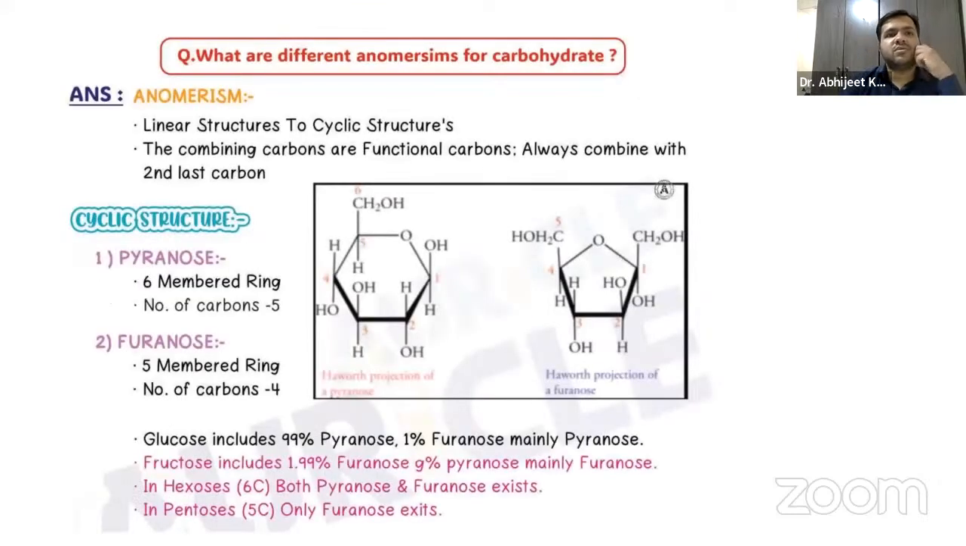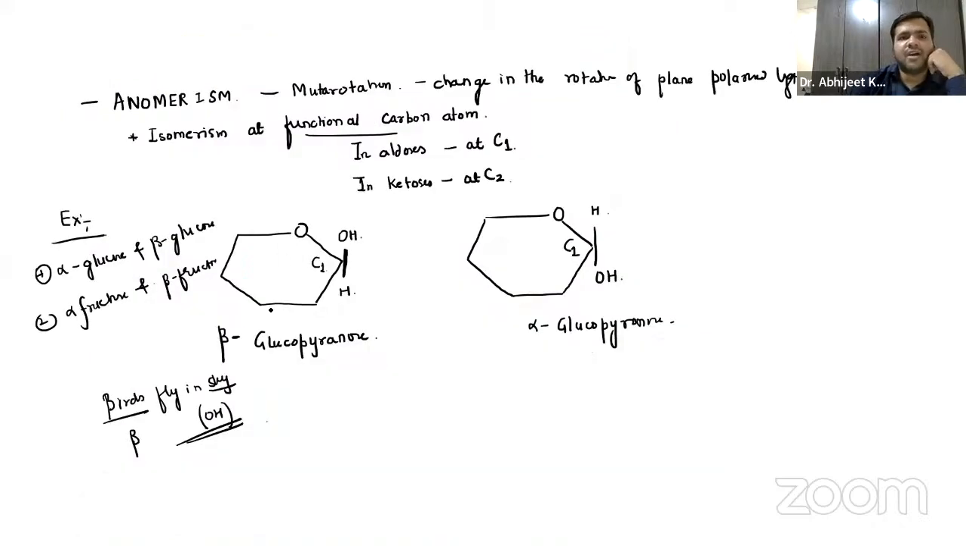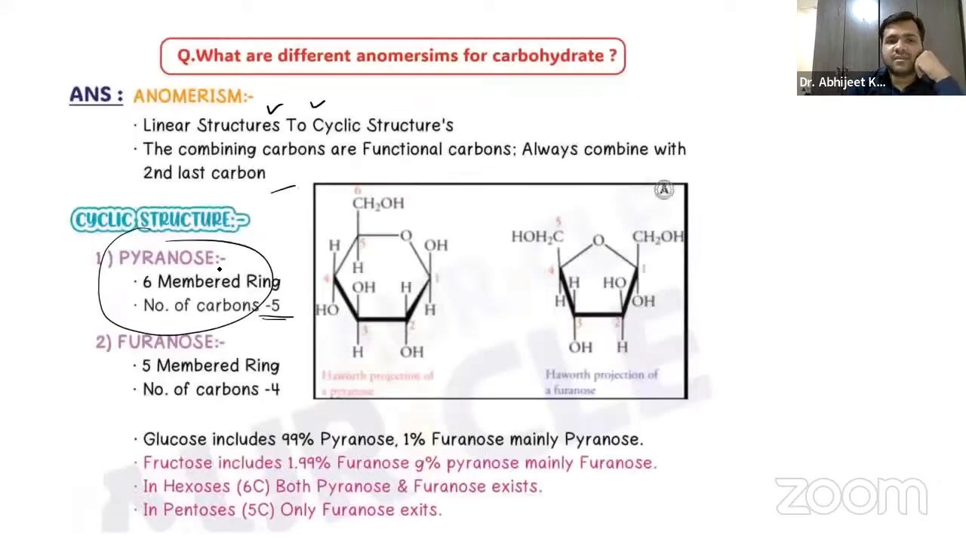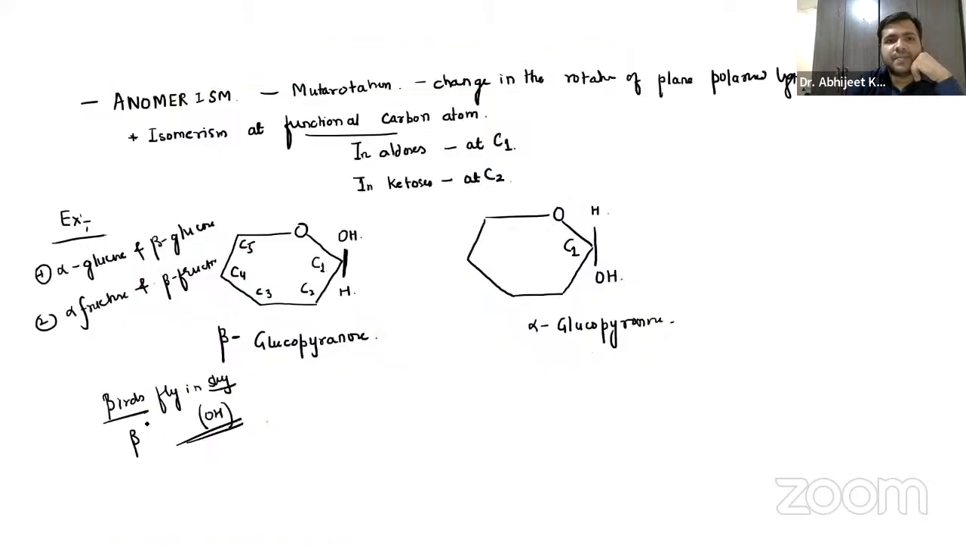No, that is about the anomerism. So the linear structures to the cyclic structures we have already discussed, right? Remember the pyranose ring, the six-membered ring, and the number of carbon atoms, they are five, right? If you just see over here, the C2, C3, C4, C5, the number of carbon atoms is five. Furanose ring, basically I've told you the fructose ring, five-membered ring, and the number of carbon atoms is four, 1, 2, 3, and 4, right? So that is something you have to remember about the anomerism, guys, right?